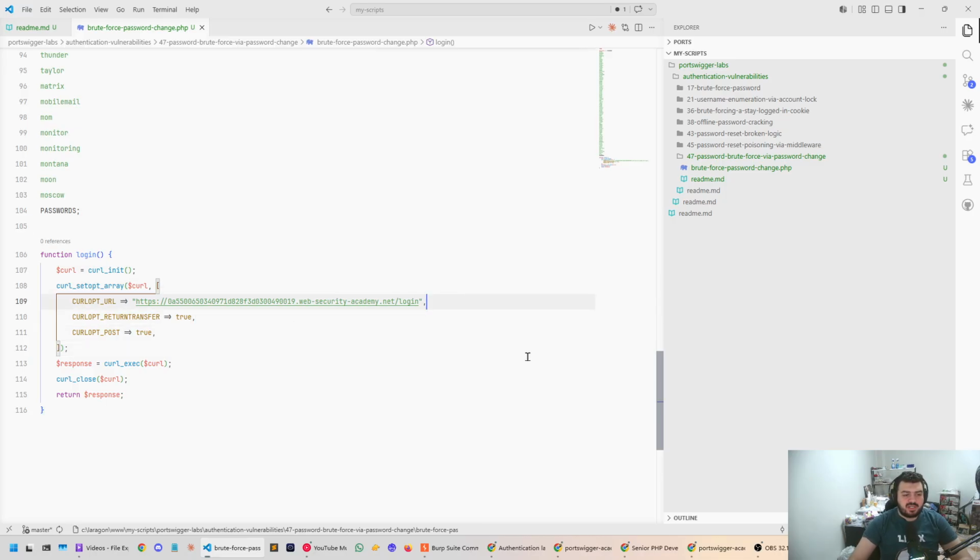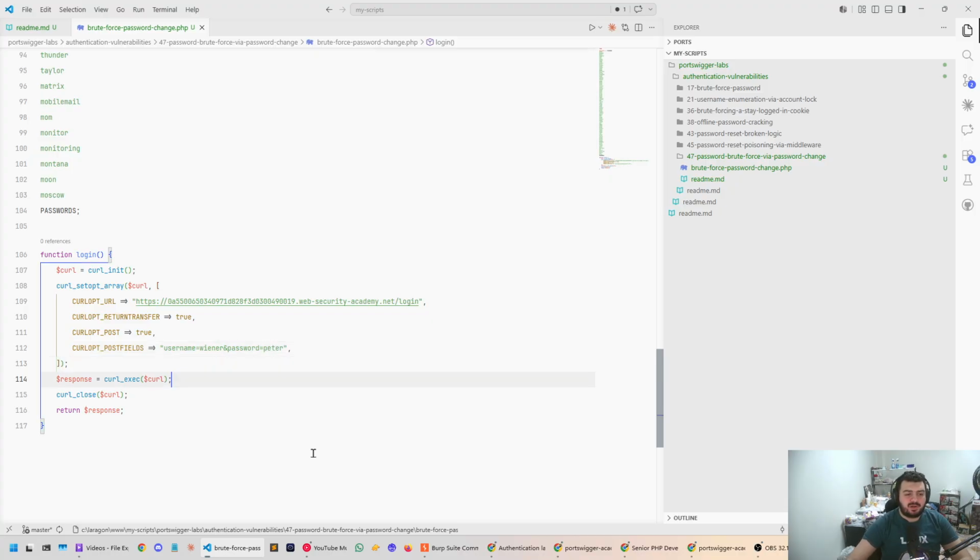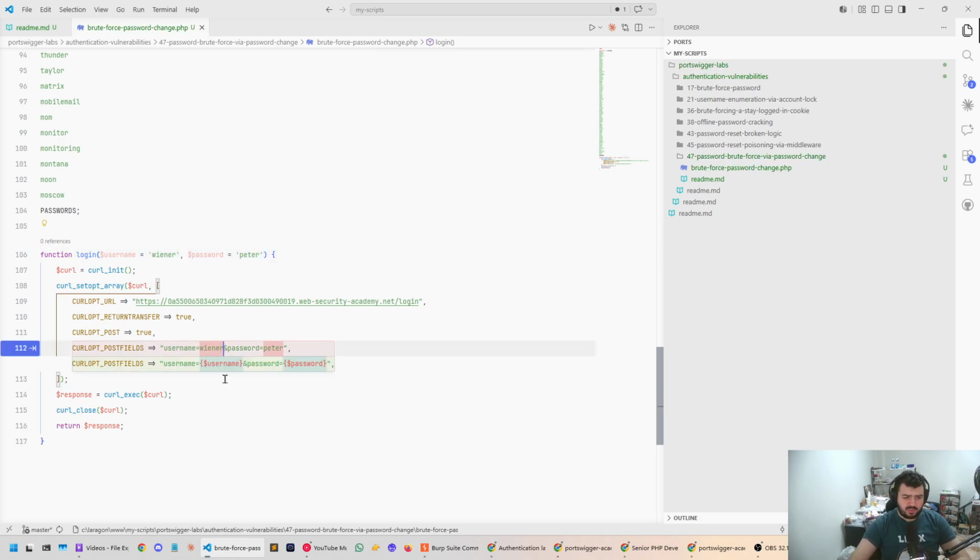Okay, so we need the data here. The post field is going to be: username is going to be Wiener, and the password is going to be Peter. I don't think we need to accept, in case they change it in the future. And then we could simply just change it here.